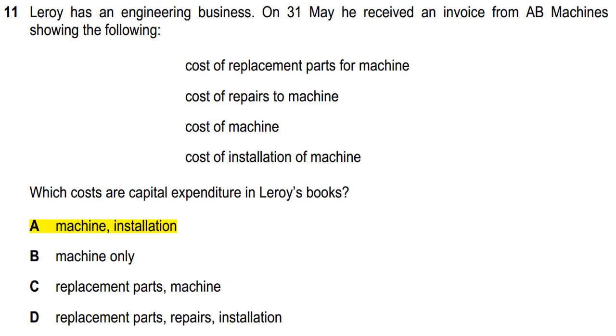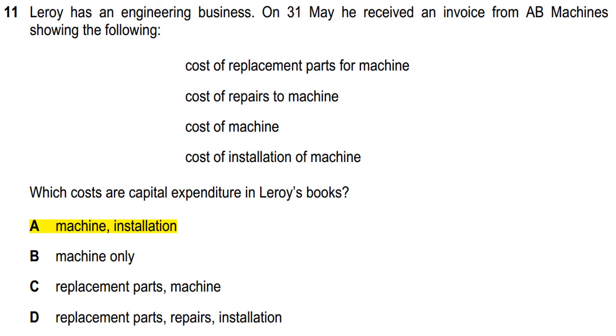Number 11: Leroy has an engineering business. On 31st May he received an invoice from AB Machines: cost of replacement parts for machine, cost of repairs to machine, cost of machine, cost of installation of machine. Which costs are capital expenditure in Leroy's books? A option is correct, because cost of machine and cost of installation are capital expenditure. The remaining are revenue expenditure, replacement and repairs.